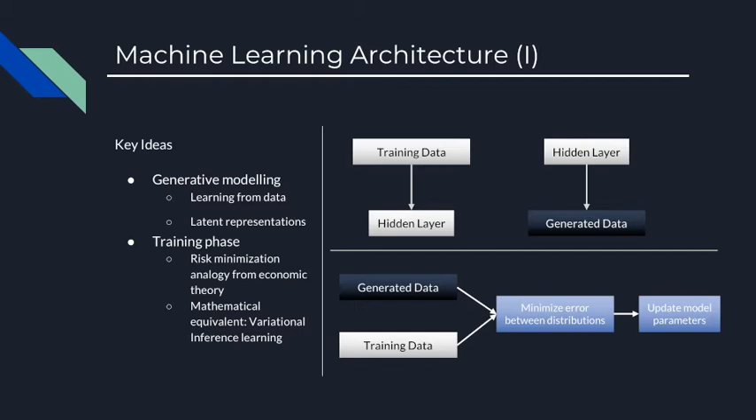Next, in the training phase, we use a risk minimization technique that is similar to economic behavior theory. The mathematical equivalent is that of variational inference learning. Using this objective function, we then update our model parameters to minimize the error between the generated and training data.